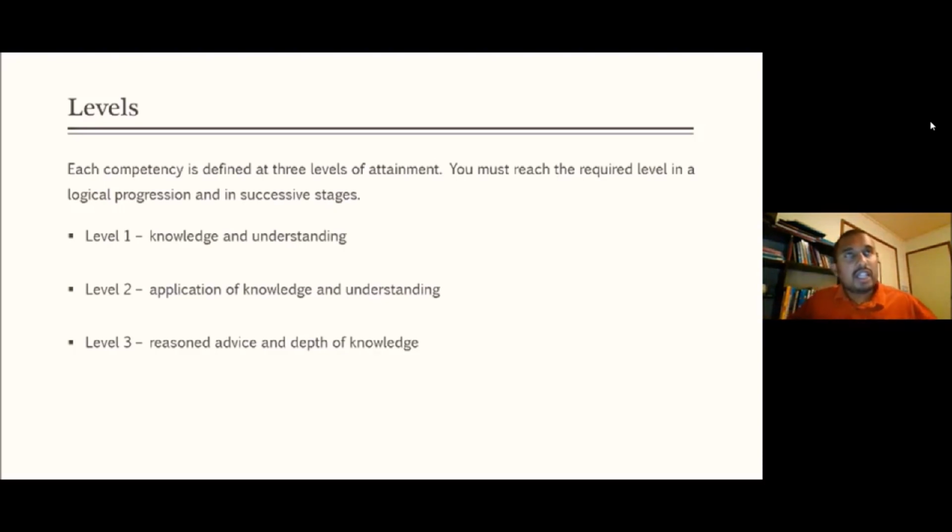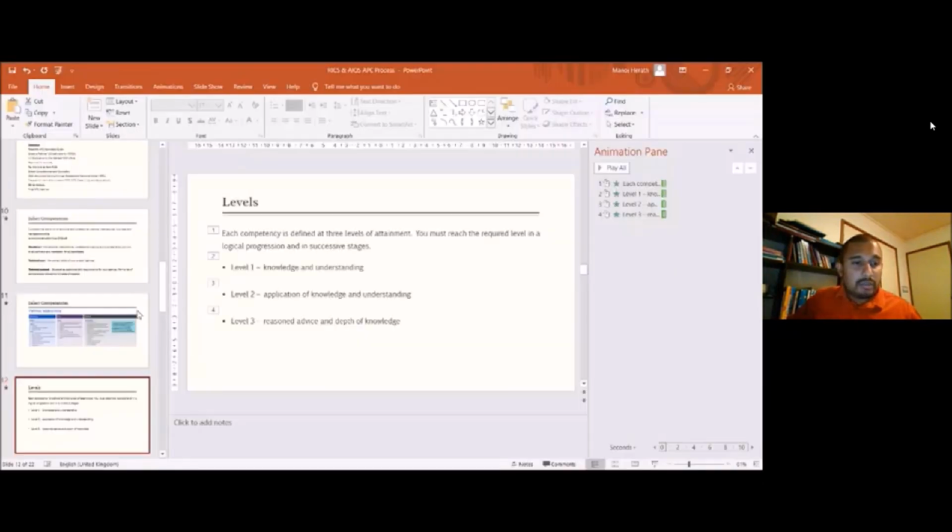So if I take a day-to-day example, if you can learn to drive from books, that is called level 1. You read the book, you know the road signs and all the rules, that is level 1. If you know how to drive, that is level 2. And if you can teach someone else to drive, that is level 3. So that is what this is all about. Let's go to the previous slide.